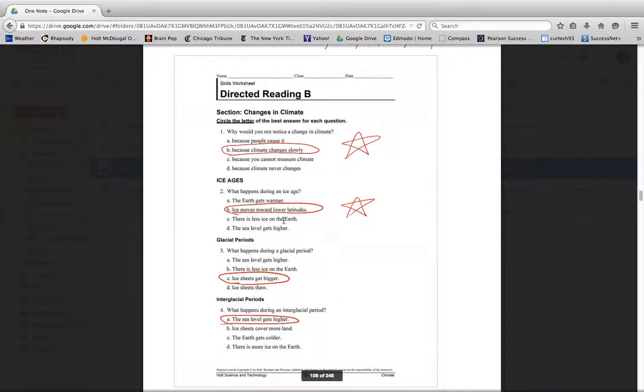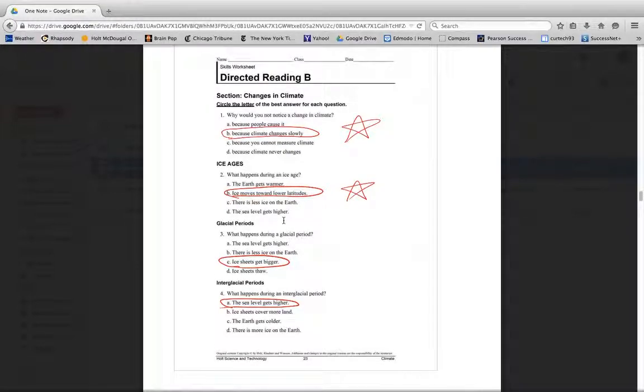Okay, let's look at the correct answers for directed reading B on the changes in climate, Chapter 3, Section 4. Number 1, why would you not notice a change in climate? That's because climate changes so slowly. Remember, it takes a long time to judge the climate, like 50, 100 years, longer even. It takes a long time for the climate to change, so it's hard to say that the climate's changing and it's not just a change in the weather.